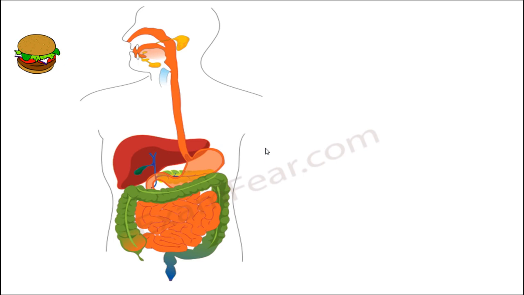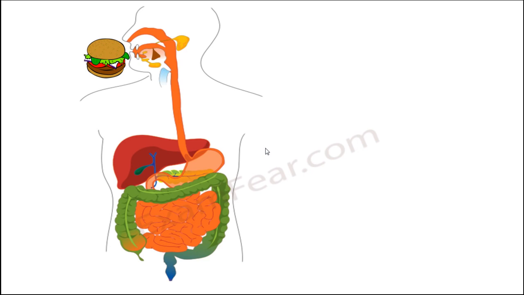Now, in our previous lesson, what did we see? It is not only a continuation of the previous lesson but it will also be a recap for you. Let us suppose that we eat something, say you eat a burger. Now what happens when you eat the burger? In our previous lesson, we talked about digestion and absorption.